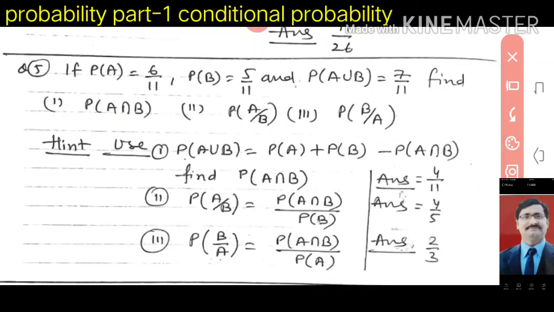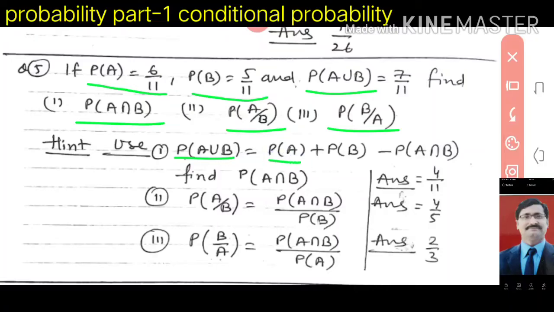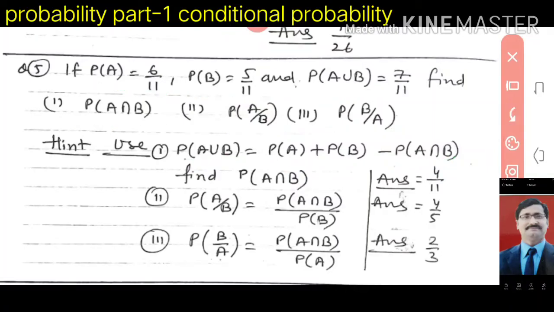The next question is, if P(A) is given as 6 by 11, P(B) is given as 5 by 11, and P(A∪B) is given as 7 by 11, you have to find P(A∩B), P(A|B) and P(B|A). Look here, this is a very simple question. I will give a hint only, you will do it yourself. P(A∪B) equals P(A) plus P(B) minus P(A∩B). This formula is given to you. In this formula you have P(A∪B), P(A) and P(B), so you can find P(A∩B). You will get the answer 4 by 11.